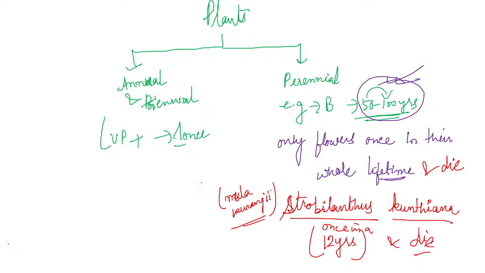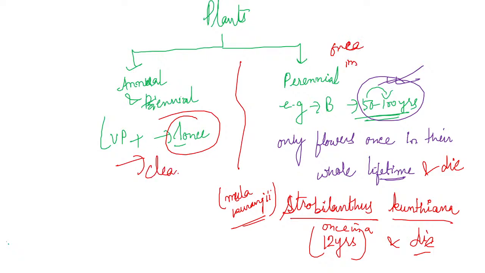Okay, so this was the difference between the plants. The annual and the biennial plants clearly show their vegetative phase in their lifetime, whereas the perennial plants show the flowering phase only once in their lifetime. Right? Okay.